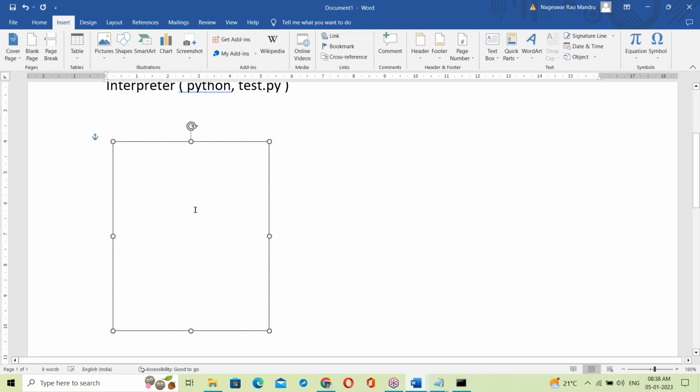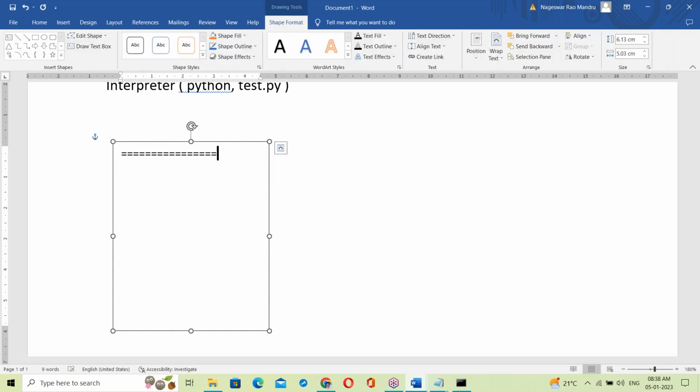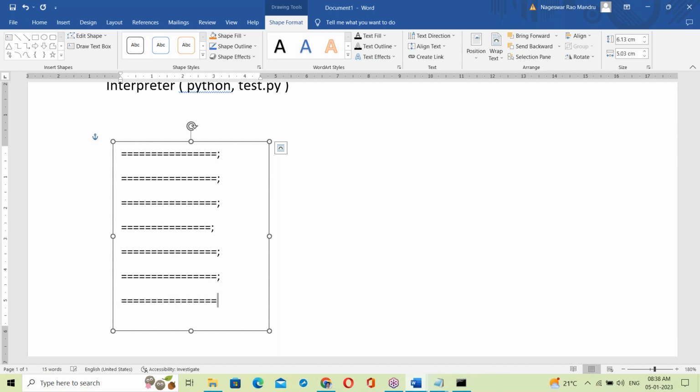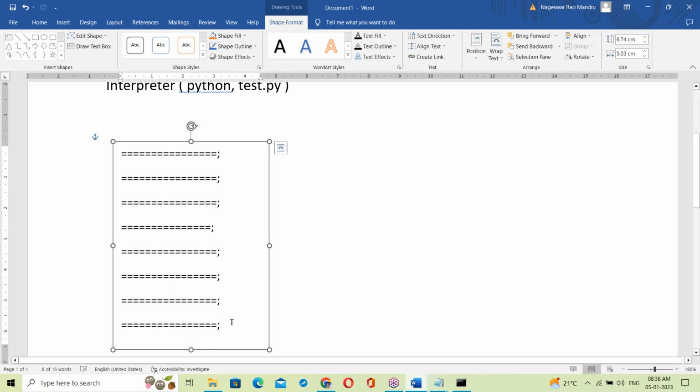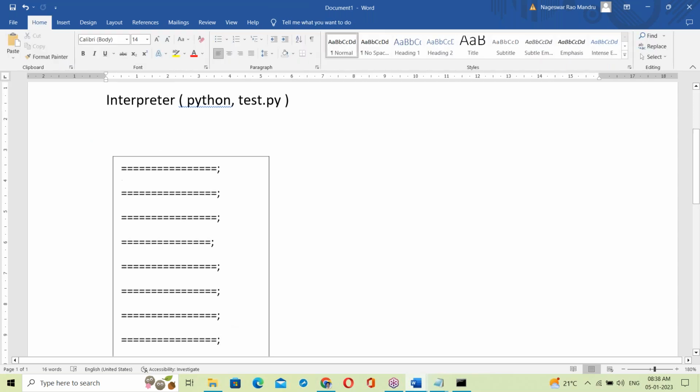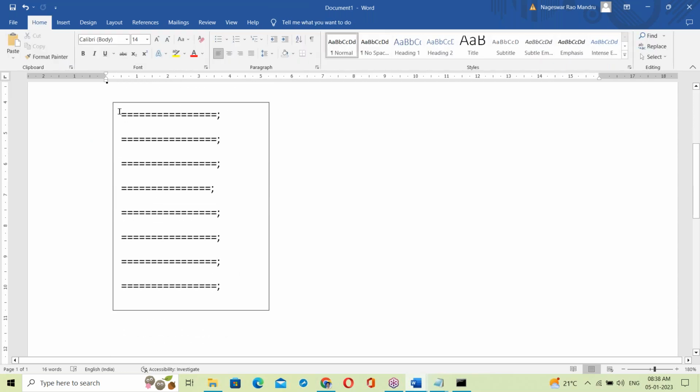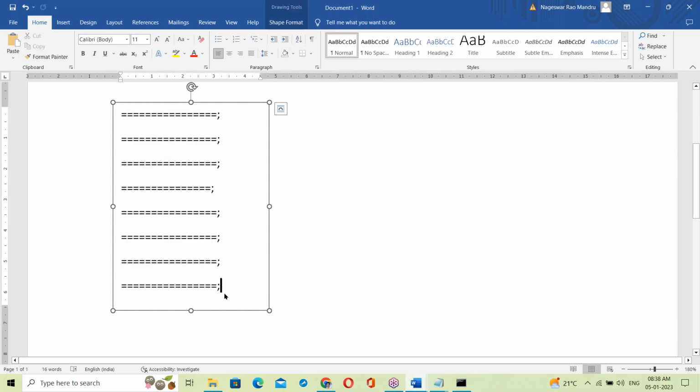Suppose this is your Python script. First statement: a equal to 10. b equal to 20. Next, c equal to a plus b, print addition. Next, c equal to a minus b, print subtraction. Next, c equal to a into b, print multiplication. So this is, for example, your Python script test.py. Just assume these are the statements.